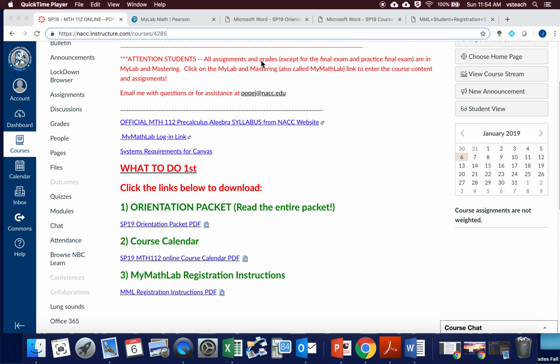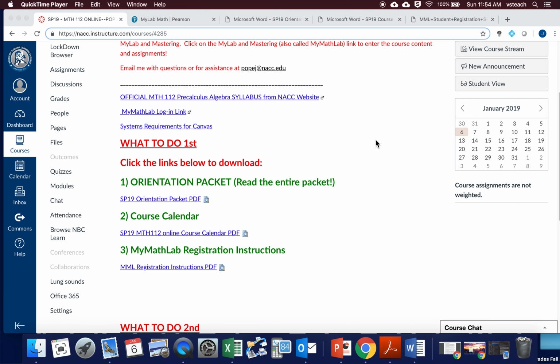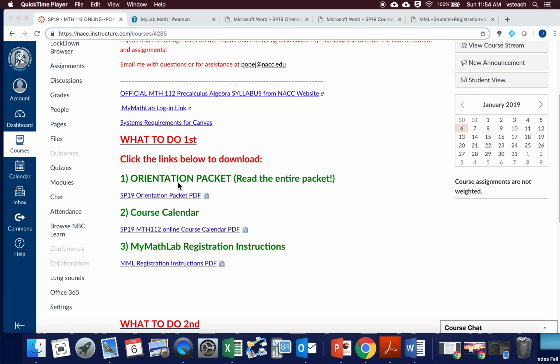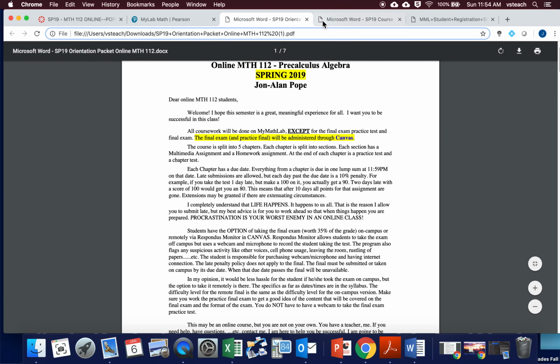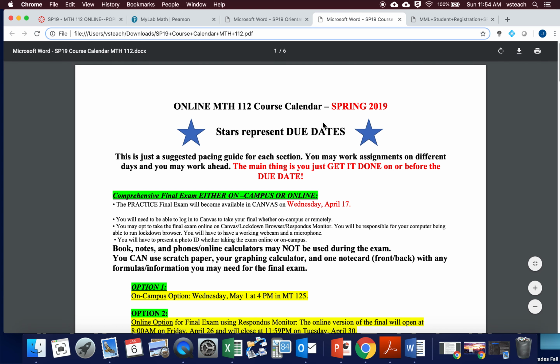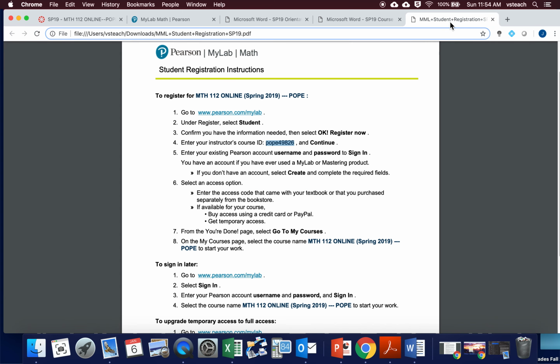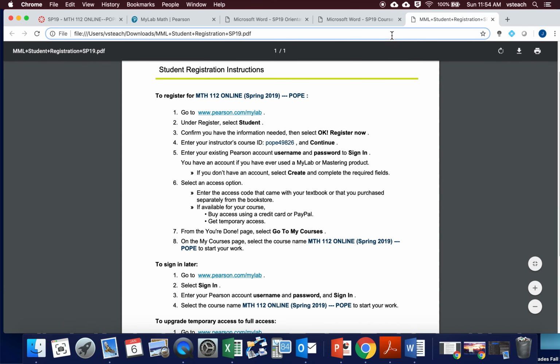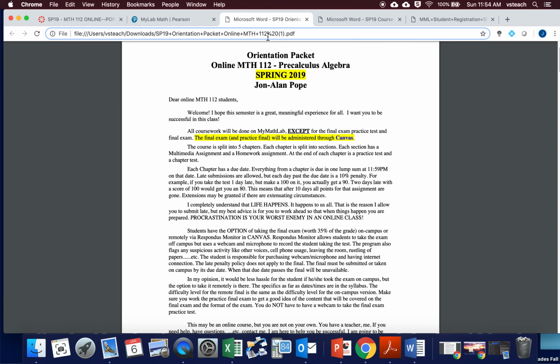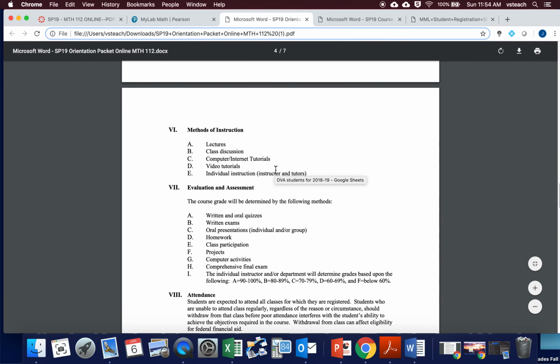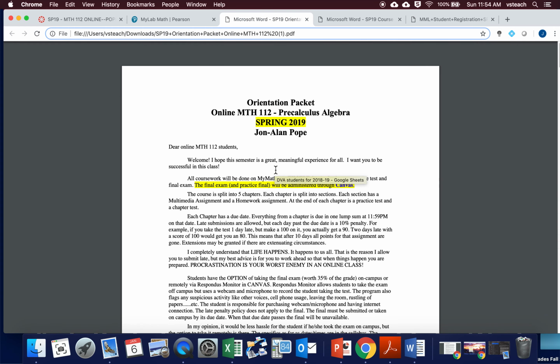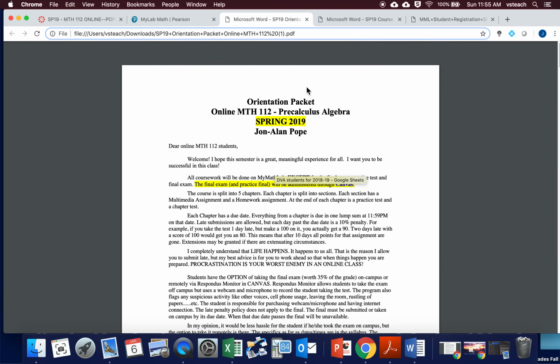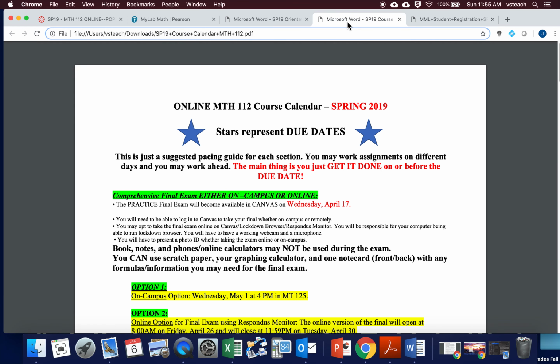Okay, so everything else from now on, discussions, everything will be in MyMathLab, and I'll give you instructions for that coming up. Now, the first thing you should have done was download these three files: the orientation packet, the course calendar, and the MyMathLab registration instructions. Okay, you need to read through this entire packet. I'll hit on some of the high notes of it, but please read through there so you know exactly what's going on in the course.